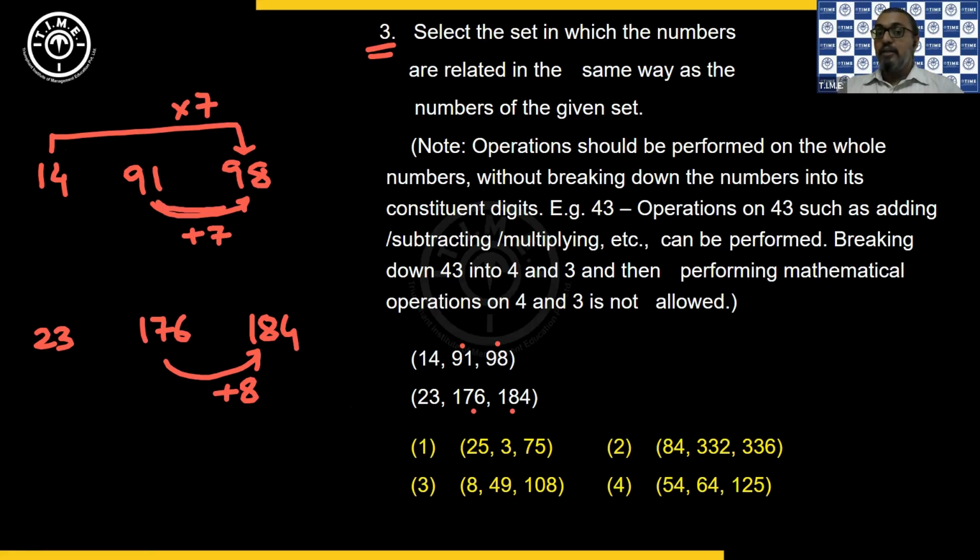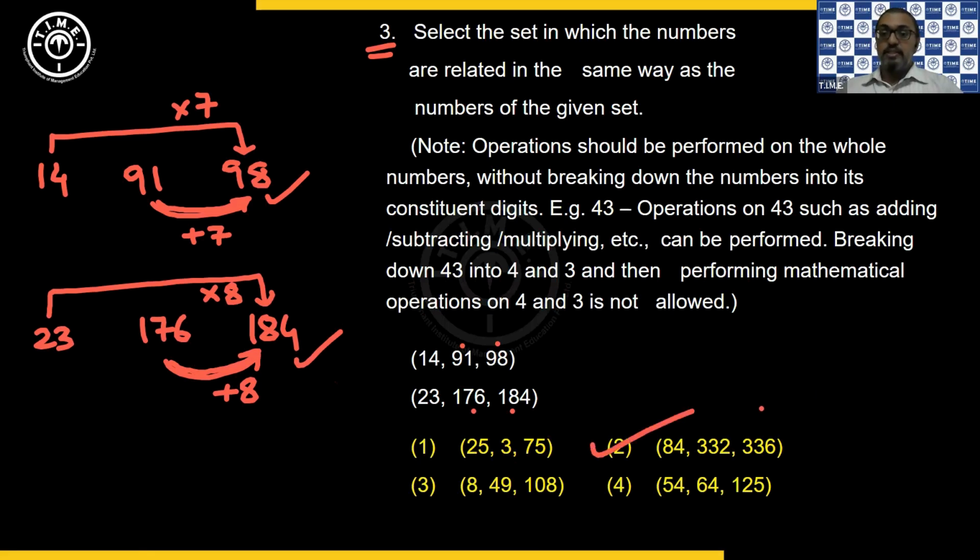And then the same thing you are adding to the second number to get the third number. In the same way, from 23, if I multiply by 8, I get 184. The same thing you are adding to 176 to get 184. Now, which option can I look into? 25 into 3 is 75, but 3 plus 3 is not going to happen.